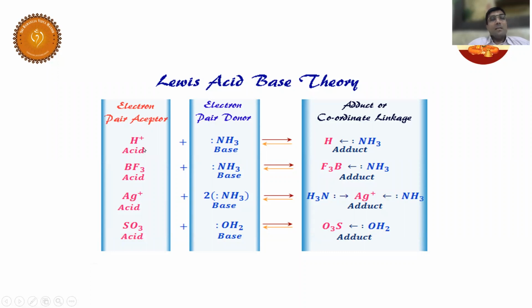So the electron pair acceptor is called an acid and the electron pair donor is called a base. Adduct means addition product. Here nitrogen is donating, with donating and sharing. These form dative bonds. I hope you understood Lewis acid base theory, students.